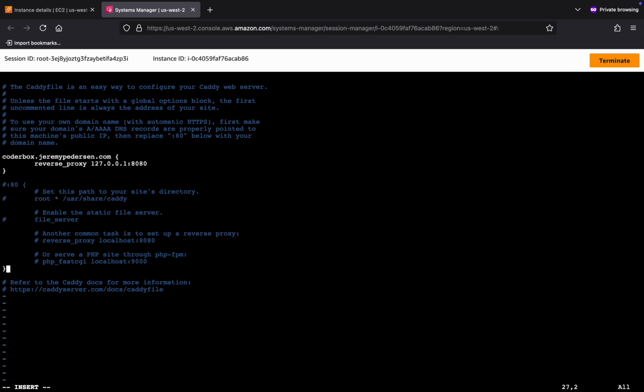We don't need any of that. So we've now updated Caddy so that it's going to be forwarding stuff that's coming in for coderbox.jeremypeterson.com from the internet to this local address, this local address where the code server is running.